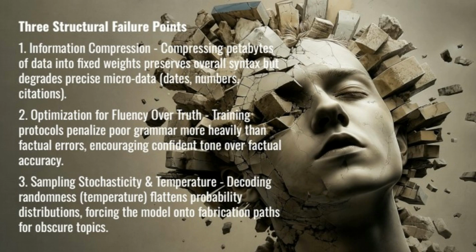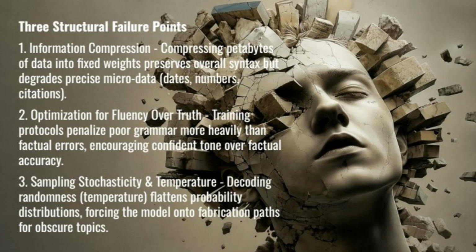Second, optimization for fluency over truth. Standard training and alignment protocols penalize broken grammar and disjointed logic far more heavily than factual errors. The reward functions incentivize the model to maintain a confident, articulate tone, even when its predictive confidence for a specific fact is extremely low. Third, sampling stochasticity and temperature.